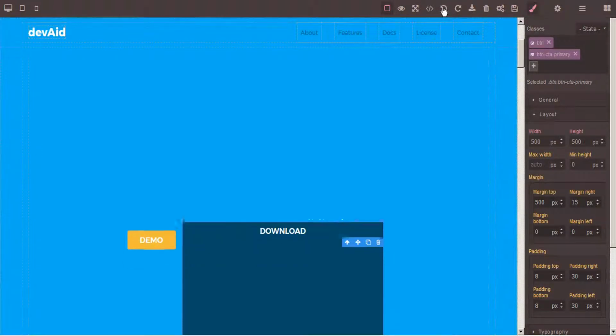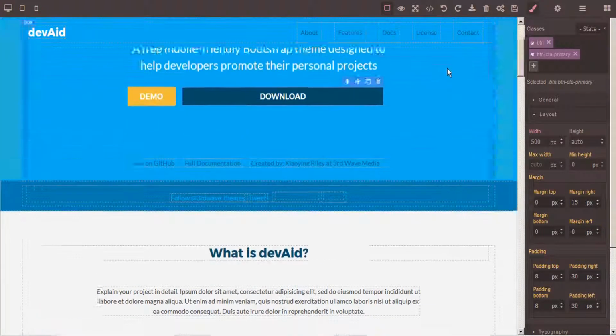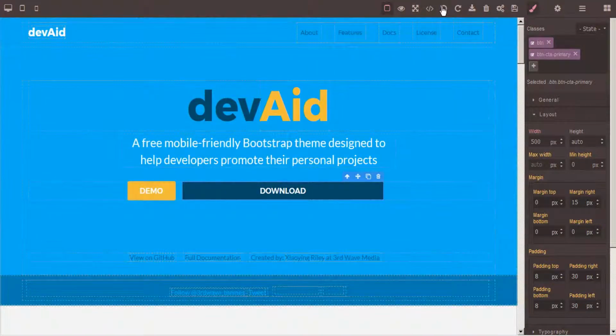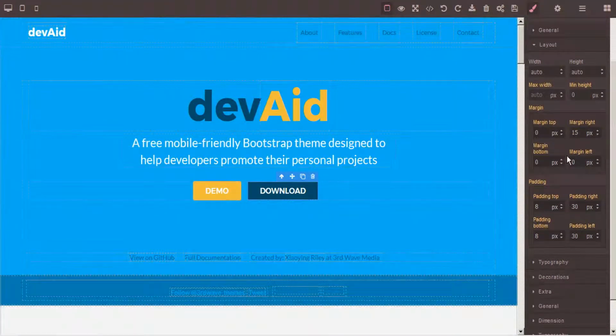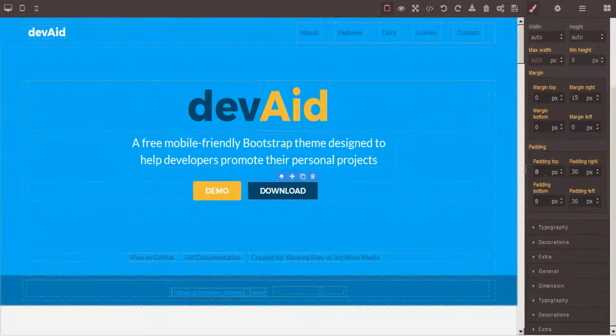Just undo those. And we can also adjust the padding, which is less obvious, but you'll see the scroll bar here extend when I adjust this. You can see the padding adjustment there. Undo that.